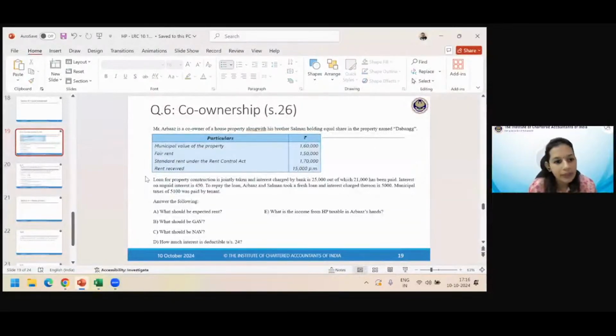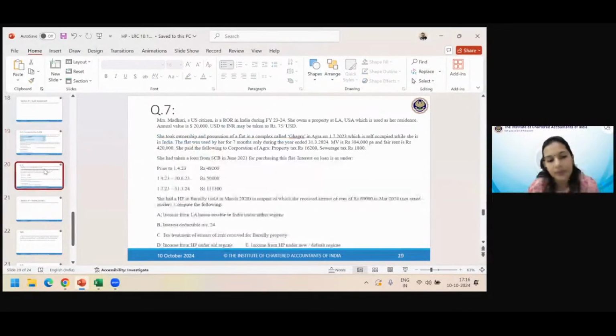So we have time to do another sum. Let's quickly do another fastest fingers first. Question in front of you on your screen. Mrs. Madhuri, a US citizen, is a ROR in India during FY 23-24. She owns a property at LA, USA, which is used as a residence. Annual value is $20,000. USD to INR is 75 rupees per dollar. Okay, so there is a resident US citizen, but resident for tax purposes in India. And property is at LA in USA.